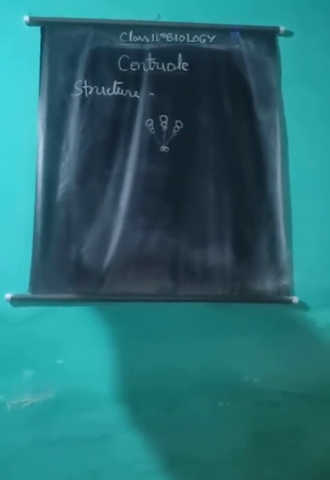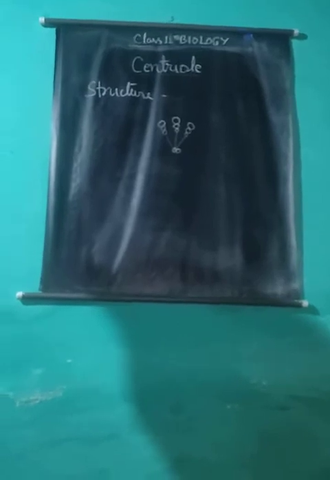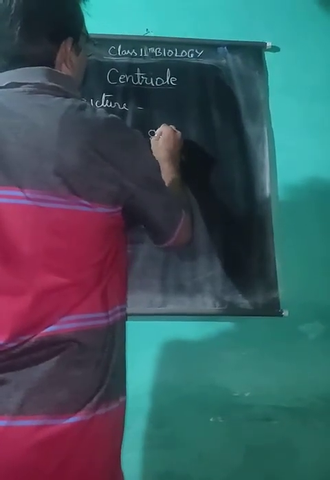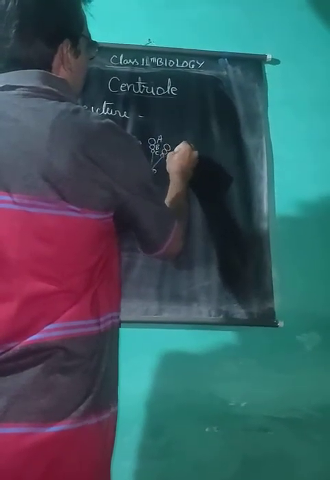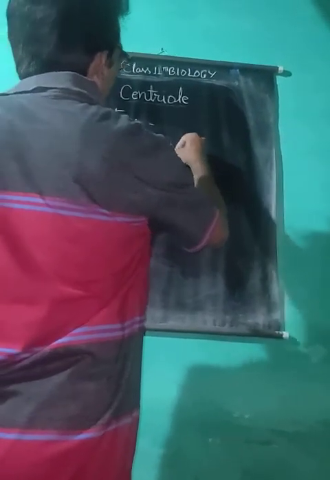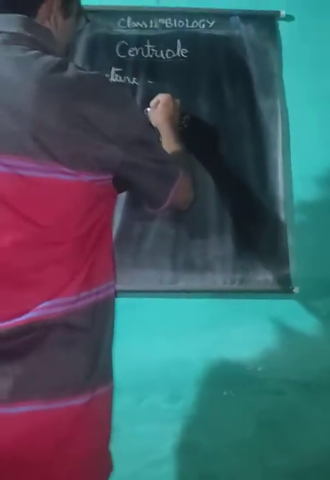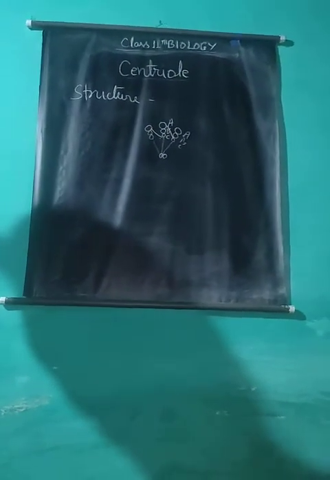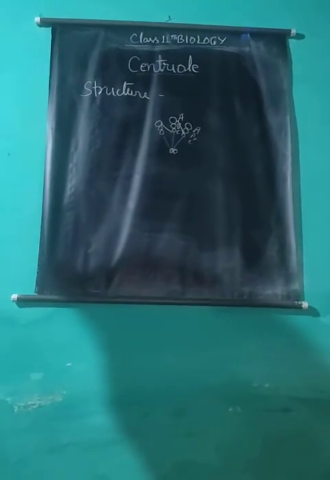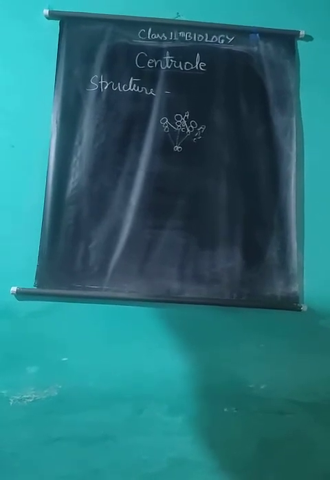The A tube of each triplet is linked with the C tube of the neighboring triplet by a dense link.